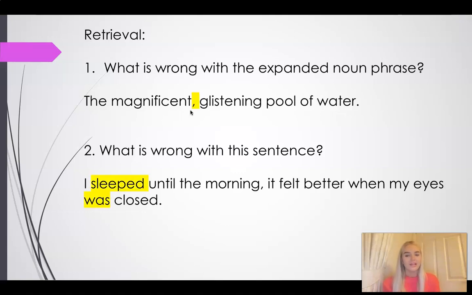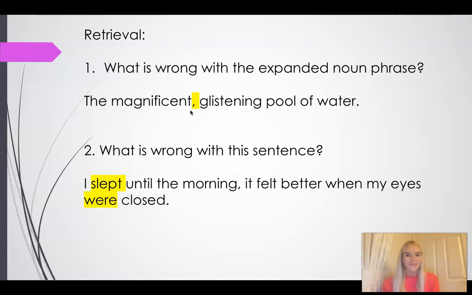So you can see here that my first mistake is the comma. My second mistake is these two words. I've made a mistake then. And slept and were are the correct words. So it should say, I slept until the morning. It felt better when my eyes were closed. Well done if you spotted both my mistakes there.